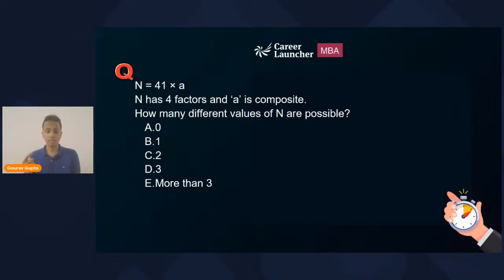Astha, are you asking about 1 as the value of A? If yes, no. If 1 is the value of A, then capital N will be equal to 41, right? 41 is a prime number. So the number of factors will be 2 for this number. Okay. So 1 cannot be the value of A. Also, 1 is not a prime number.